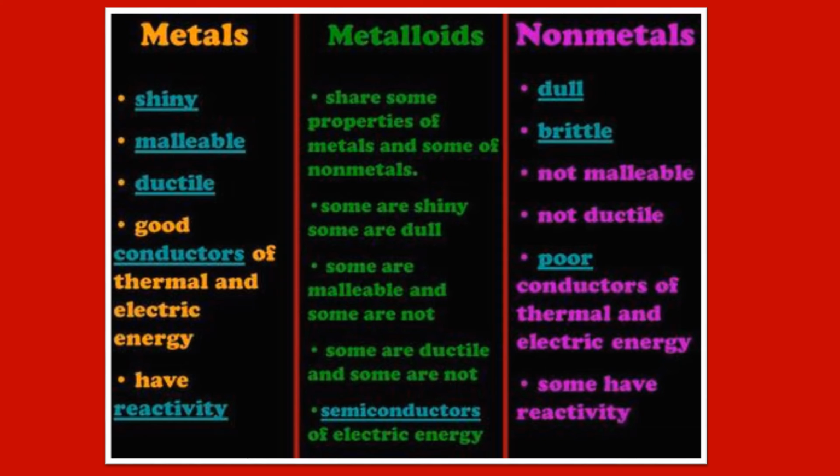Now let's talk about metalloids. What are metalloids? They share some properties of metals and some of non-metals. They cannot be categorized into one. So we have a whole category that have common properties of both of them. Some are shiny while some are dull. Some are malleable, some are not. Some are ductile, some are not. They are semiconductors of electric energy. So they are not good or they are not poor. They are in the middle.